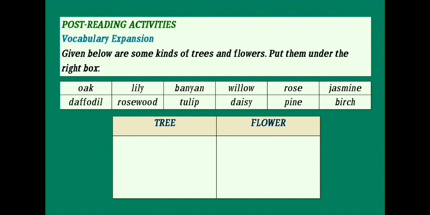I'll just read the words for you, and you should fit the appropriate word in the two columns. First column is tree and the second column is flower. First of all, you will do it yourself, then I'll give you the right answers.